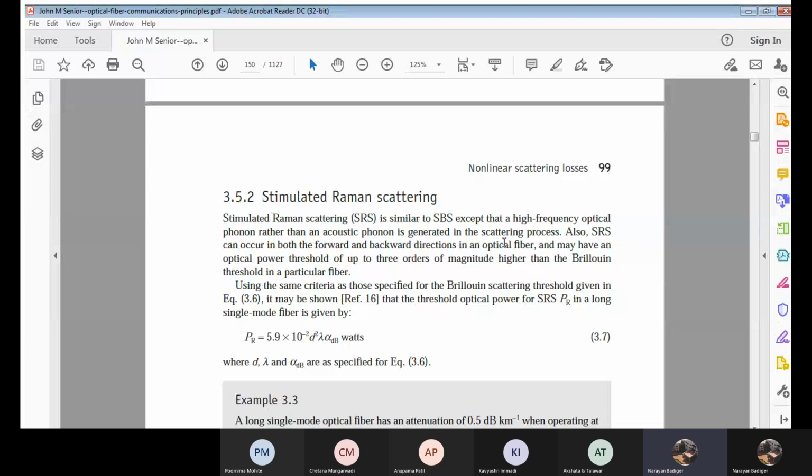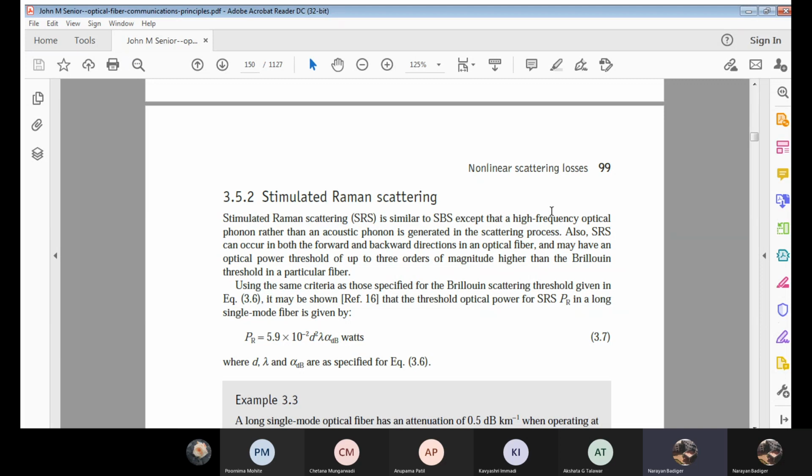It means during the Raman scattering process, a phonon will be produced due to the acoustic phenomenon. Now with respect to SBS, it was maximum only in the backward direction, correct? But with respect to SRS, it could be in both directions. So it can occur either in the forward direction or in the backward direction with respect to the optical fiber.